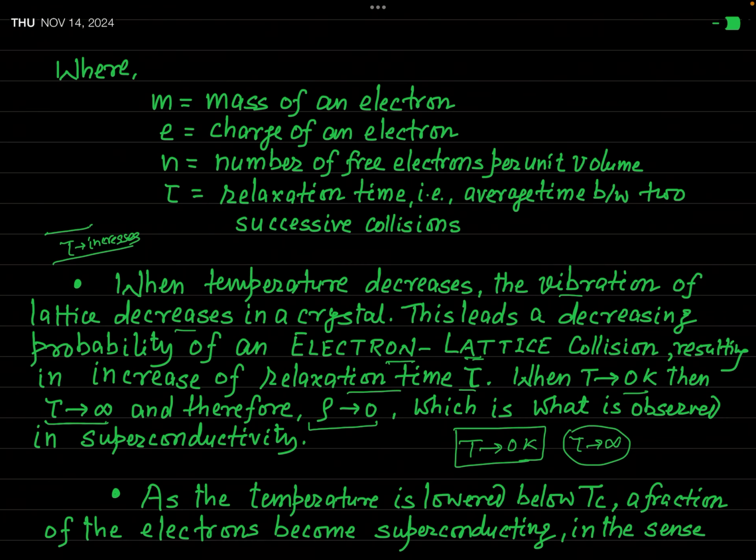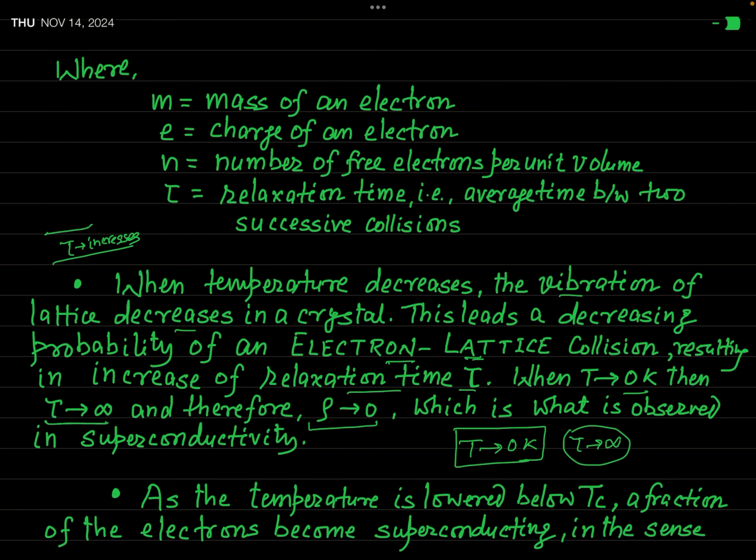In a nutshell, you can say when temperature is decreased, the electron-lattice collision decreases, relaxation time increases, and when temperature is extremely low, almost 0 Kelvin, the relaxation time is almost infinite. And if relaxation time is infinite, then resistivity will become almost 0. And so the material now exhibits superconductivity.